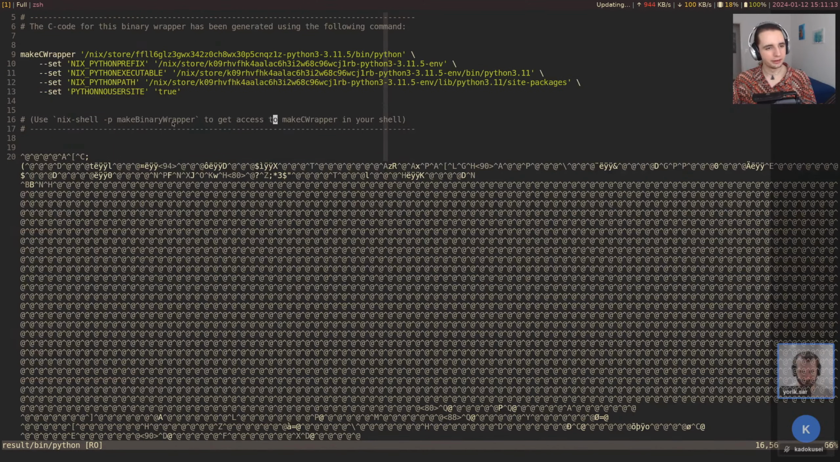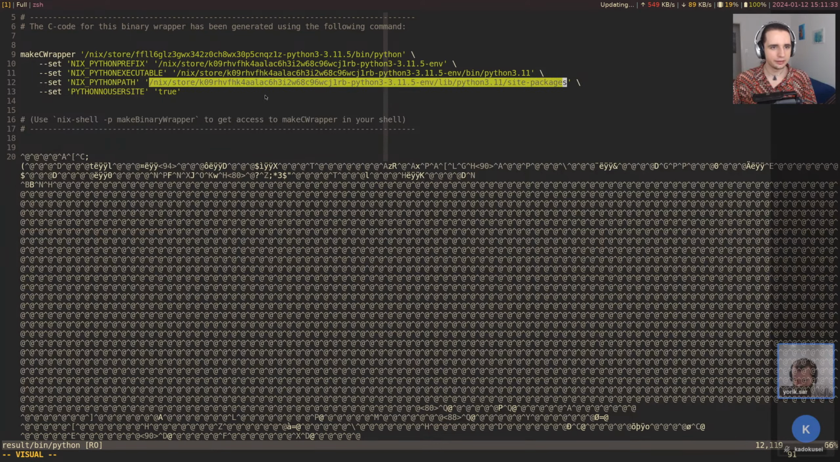So we can see here, it's a wrapper around this Python binary, but it sets some extra things. So NIX_PYTHONPREFIX, PYTHONEXECUTABLE, PYTHONPATH, and PYTHONNOUSERSITE. And I guess the most important one here is the NIX_PYTHONPATH. And I believe this is the same derivation we're in right now. So python3-env here, and the site-packages under here.